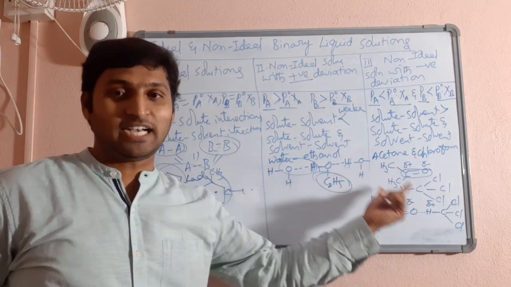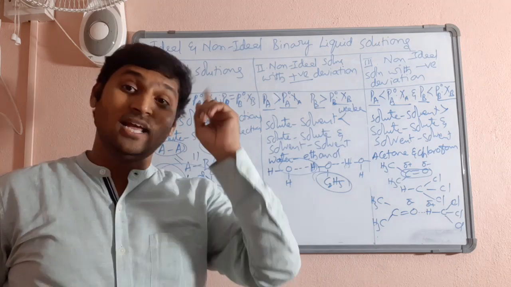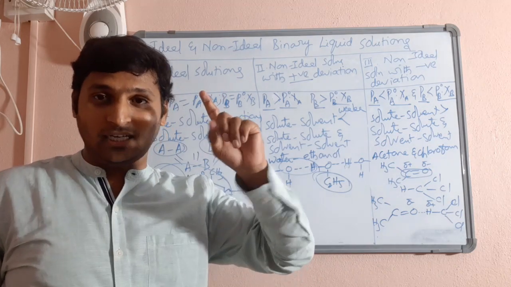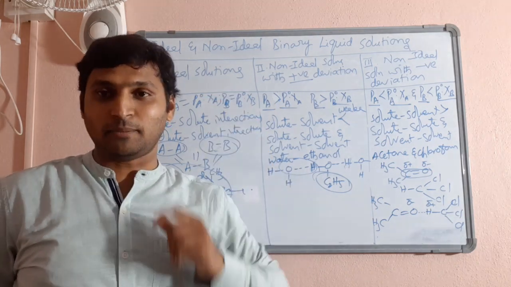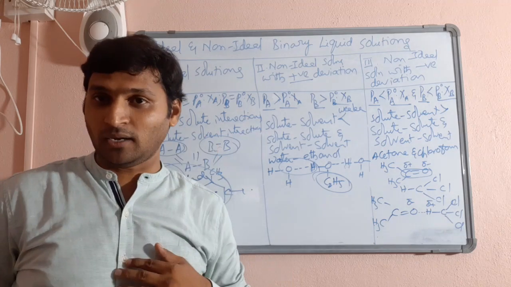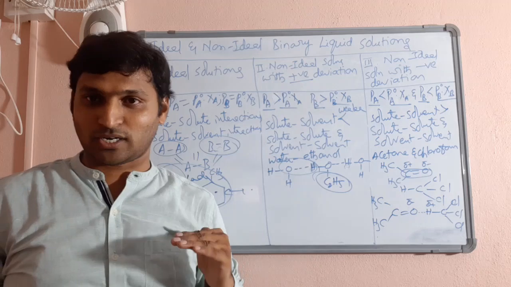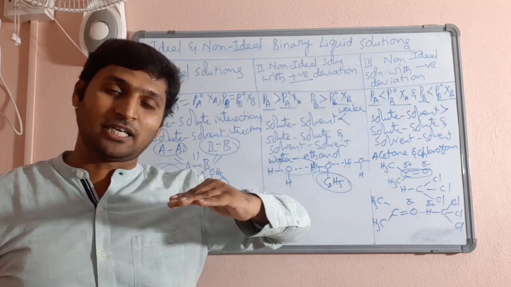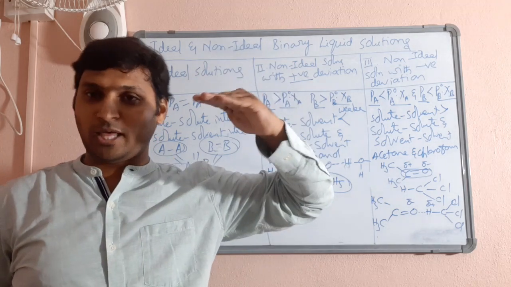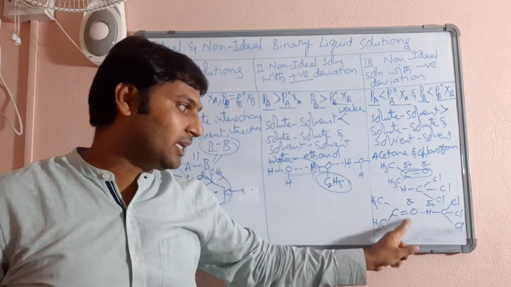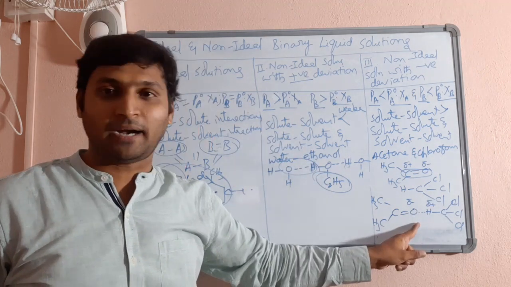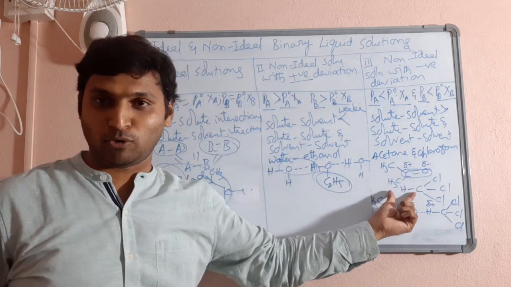Now, previously, dipole-dipole forces. I have already, while I was teaching you the fundamentals at the beginning of this chapter, that is in session 1, arranged the interparticle forces in the decreasing order of their strength. And remember, I have kept intermolecular hydrogen bonds above dipole-dipole forces. So, intermolecular hydrogen bond is a stronger interparticle interaction compared to dipole-dipole force.